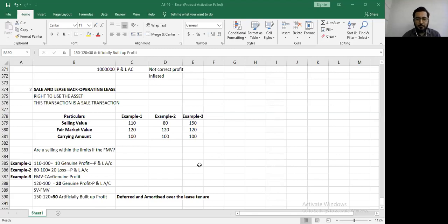Let's take that example and make this a transaction of rupees 80. Is this transaction correct? Am I understanding your question correctly?